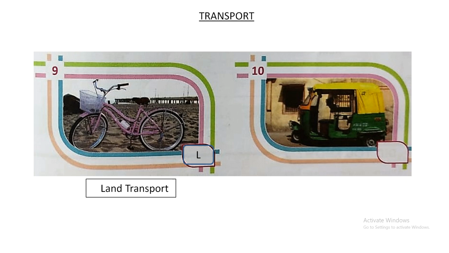And picture number 10 is an auto rickshaw. This is also means of land transport. So in the box you write L, and under the picture you write land transport. All right, boys. Now do your work very carefully. This is your exercise 1. This exercise you will do in the book itself, and ma'am will be giving you another exercise also.